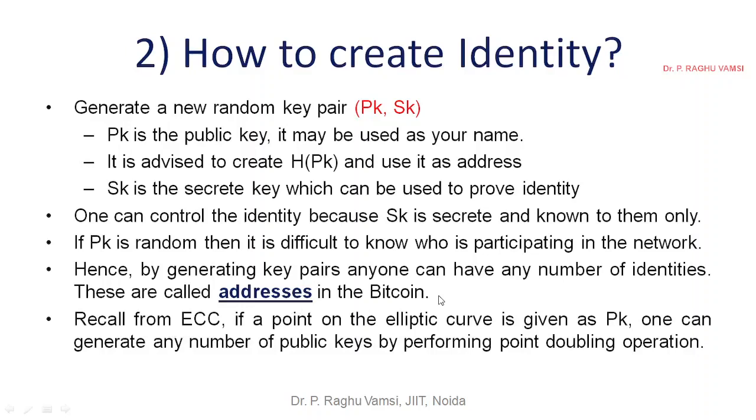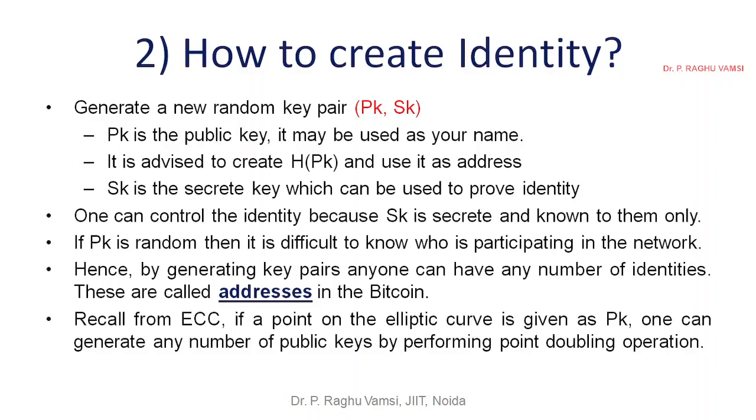So one can have any number of addresses. Recall from ECC, if a point on an elliptic curve is given as a public key, one can generate any number of public keys by performing the point doubling operation. This is the beauty of elliptic curve cryptography. That is the reason this ECC concept has been used in Bitcoin, especially to hide the identity of a person, or limit the identity of a person to a particular address. They can change the addresses whatever they want.